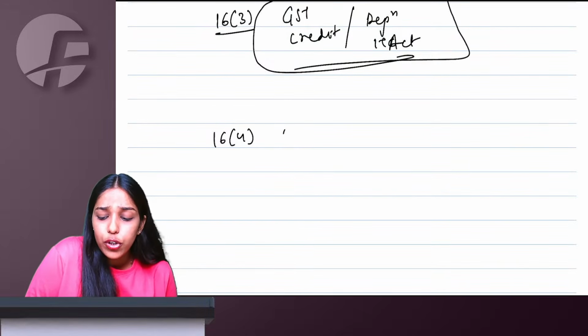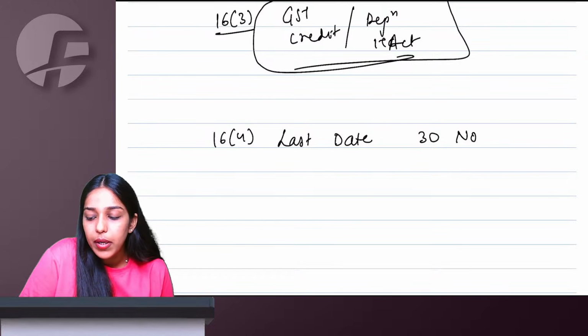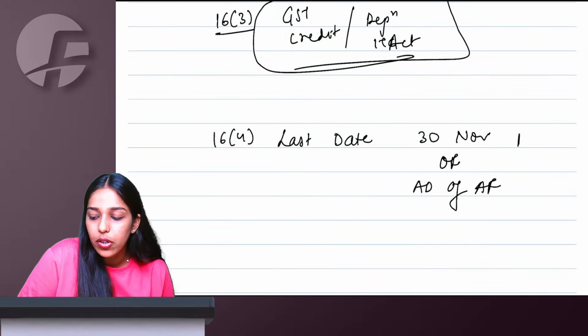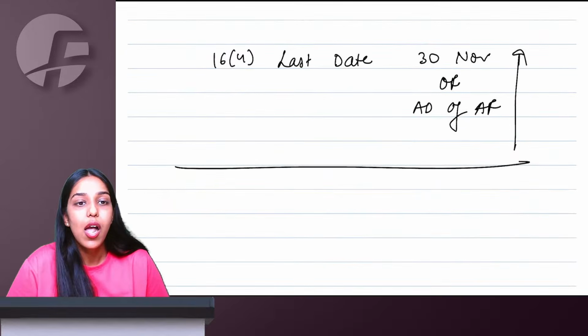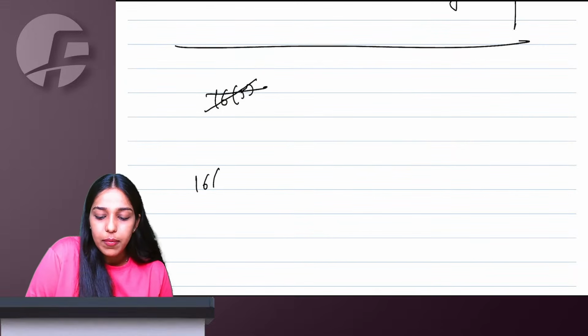Then section 16.4 talks about the last date to avail ITC. So it is 30 November after the end of the financial year or the actual date of filing annual return, whichever is earlier, is the last date to avail ITC. 16.5 is not applicable in the syllabus.